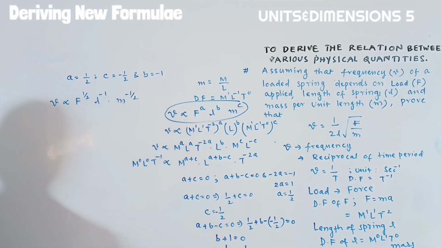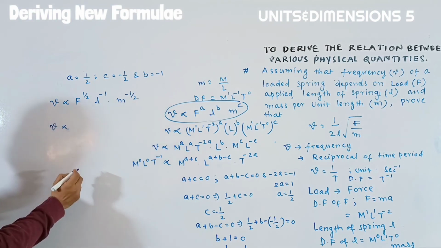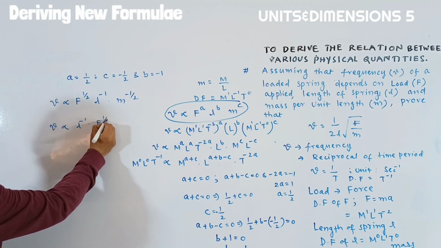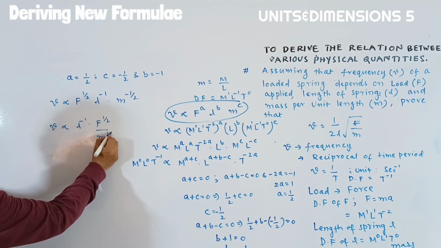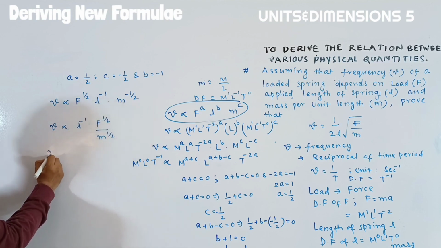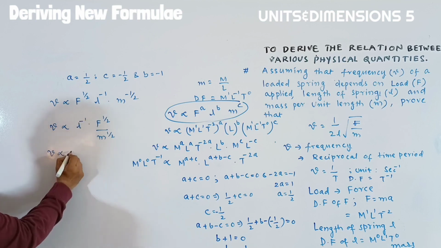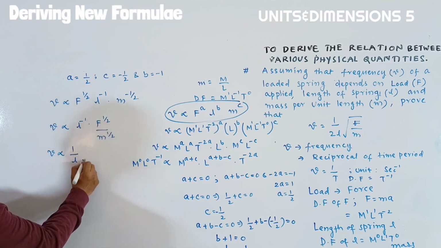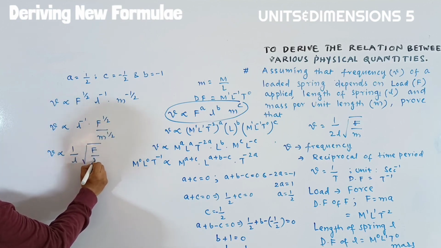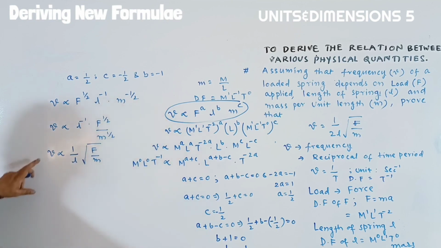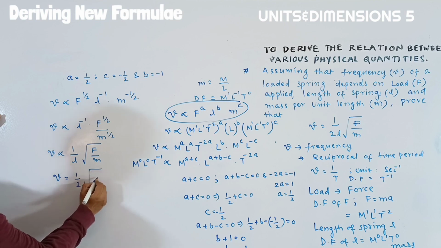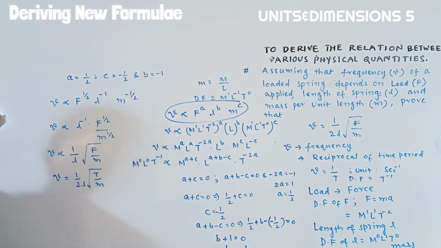It can be written as nu is proportional to L inverse into F to the power of half by M to the power of half. Then L inverse can be written as 1 by L, times the root of F by M. Okay, students, if you take the proportionality constant as 1 by 2, we yield the equation 1 by 2L into root of T by M. It is the actual form of the equation.